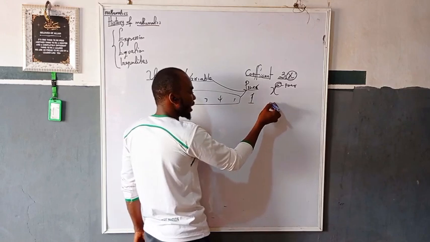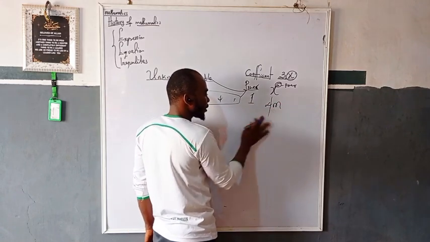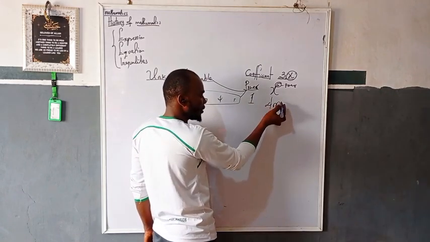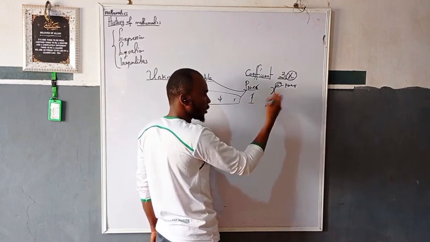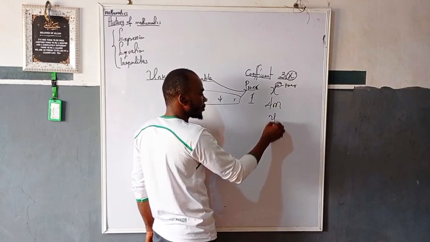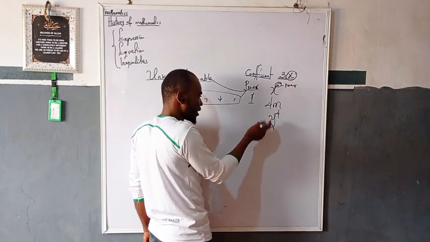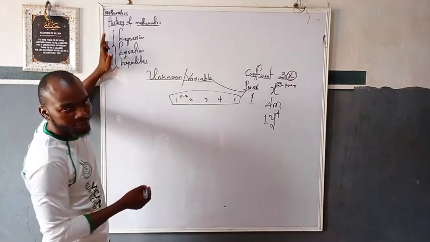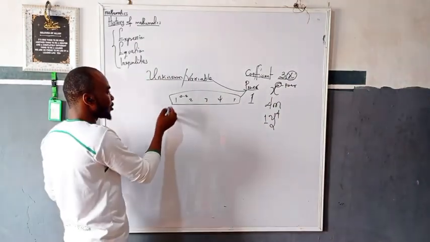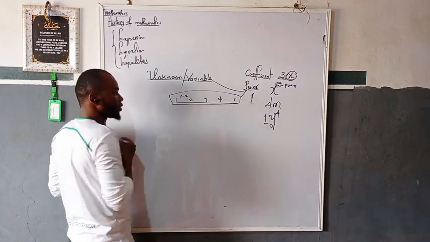What do I mean by that? If I have 4m, since the power of this m is 1 and it is not written, it means it is 1. So 4m is similar to 4m raised to power 1. And if I have y to the power of 4, the coefficient here is 1. So before I go fully into expression, equation and inequality, let me say something about these things that I wrote here that we called numbers earlier.